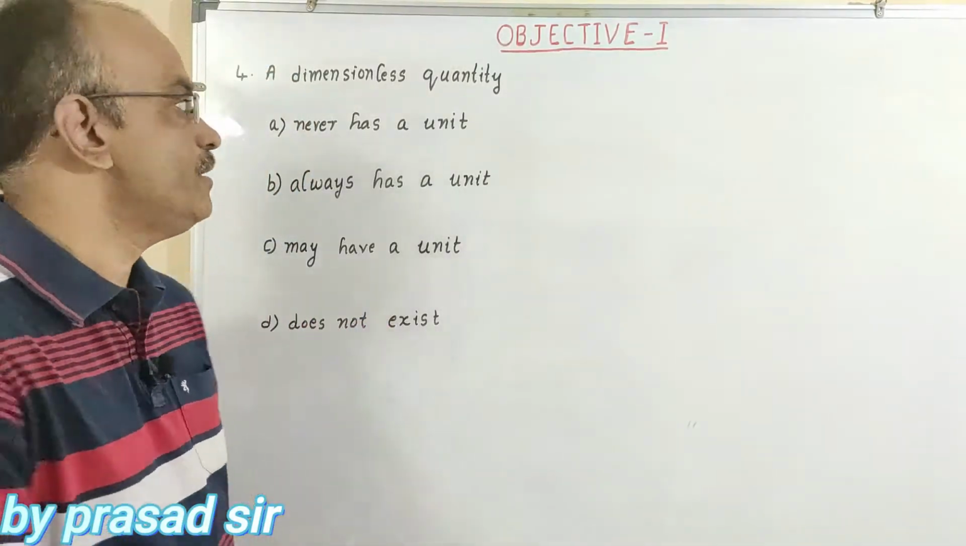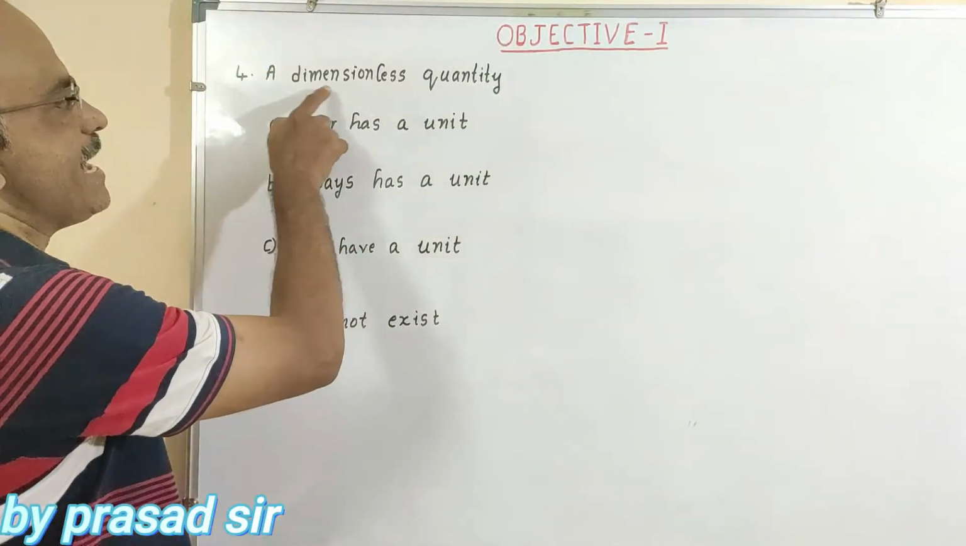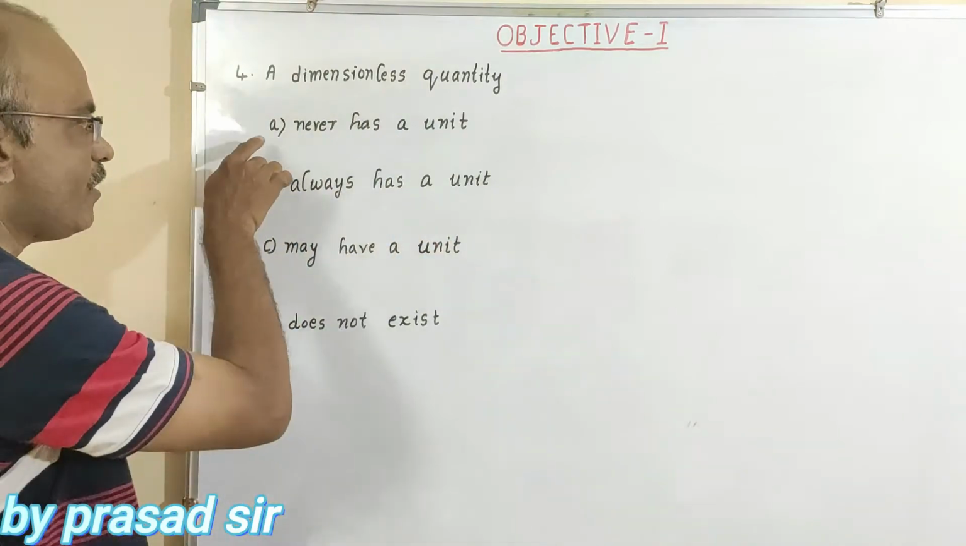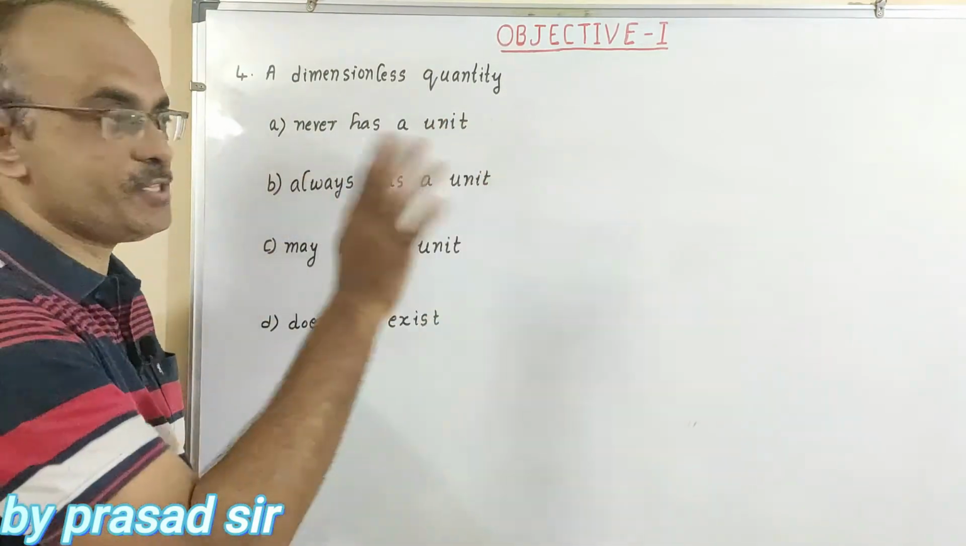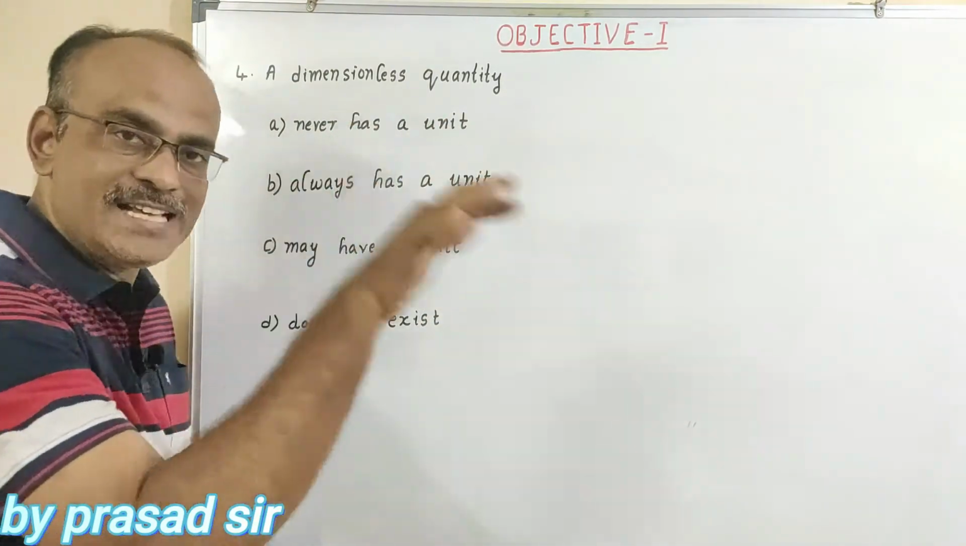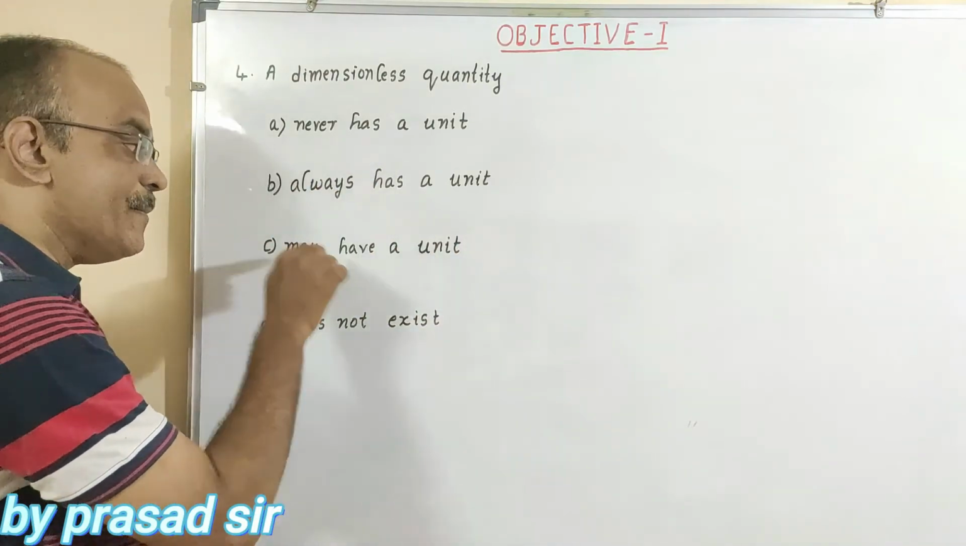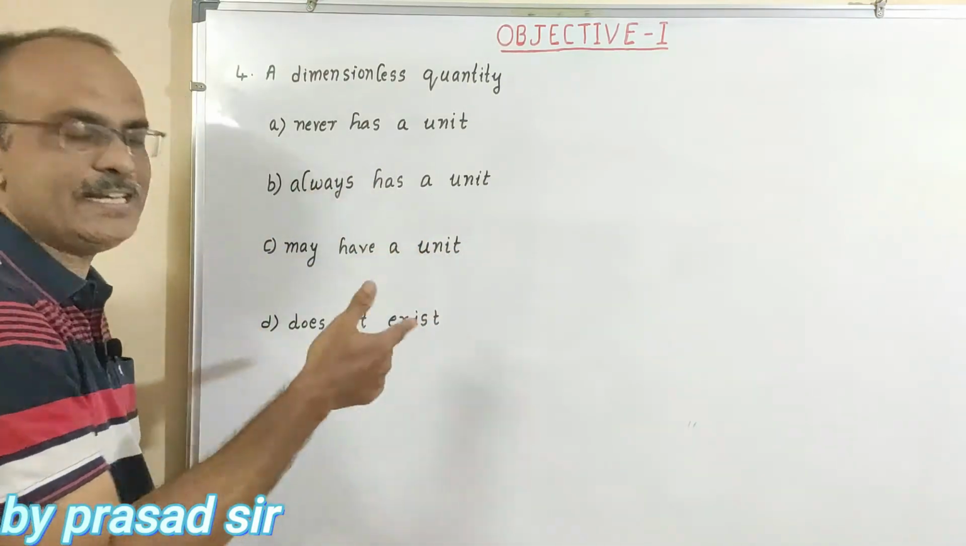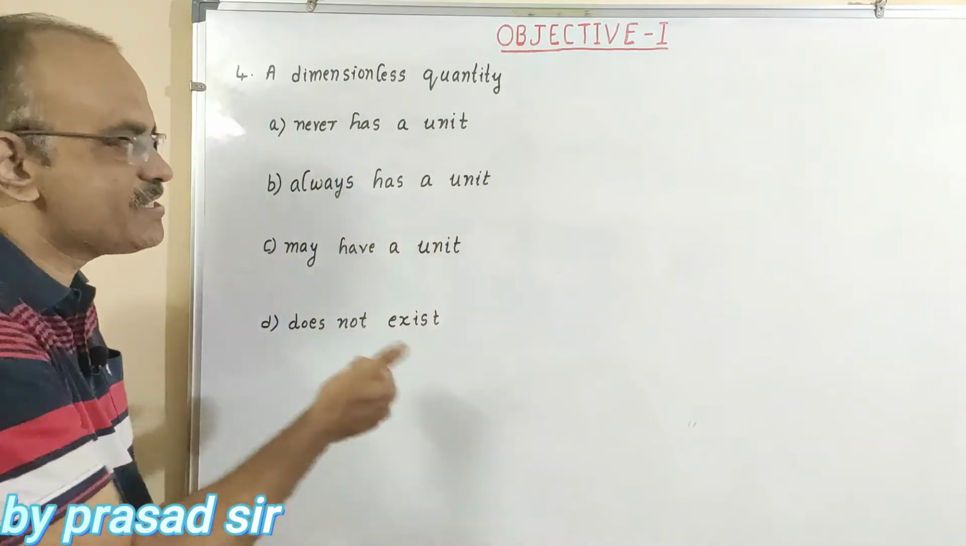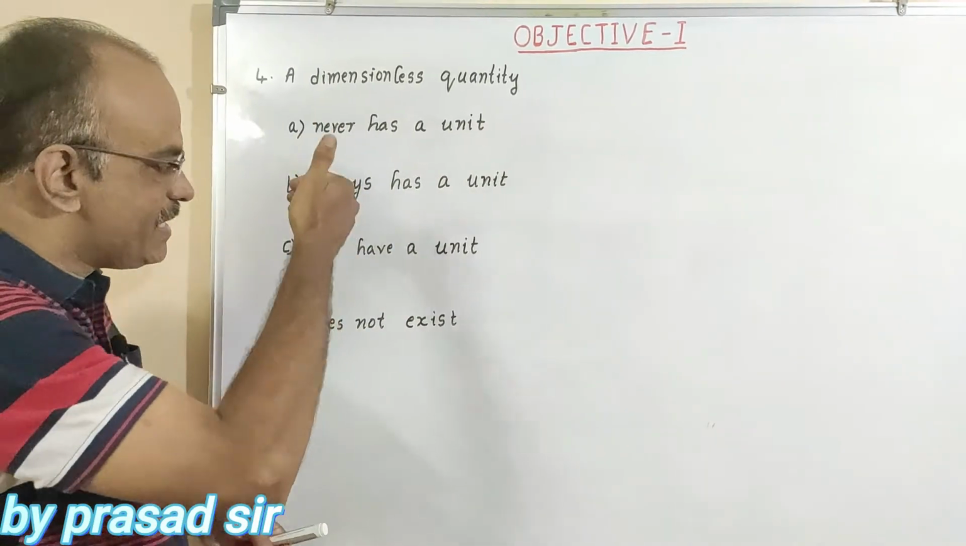Now the question number 4. That is a dimensionless quantity. Option A never has a unit. Option B always has a unit. Option C may have a unit. Option D does not exist. To solve this type of question, check A, B, C, D.